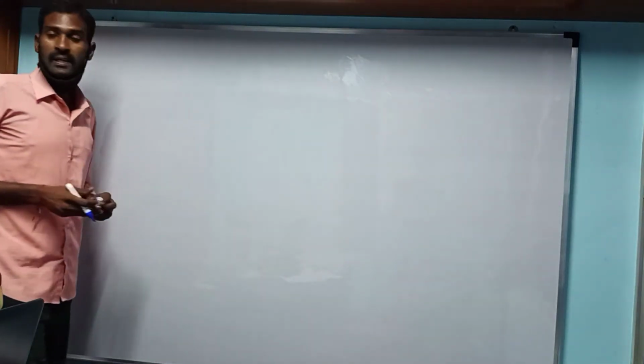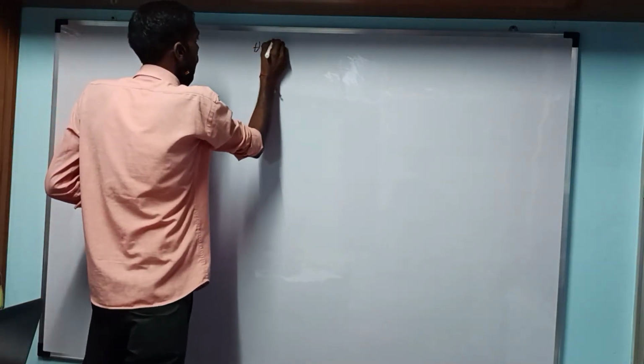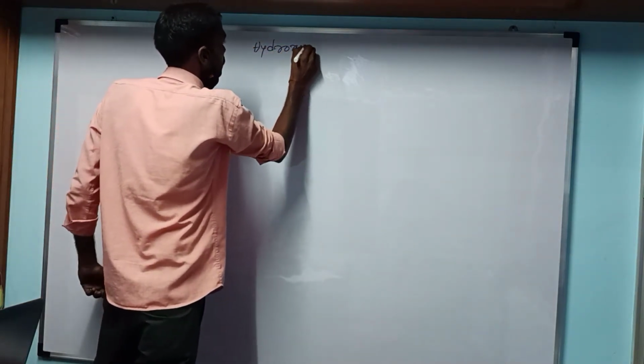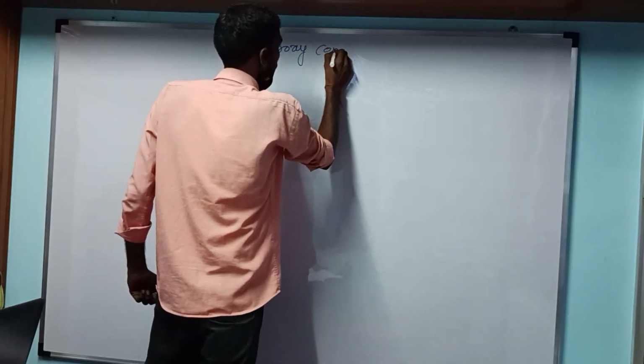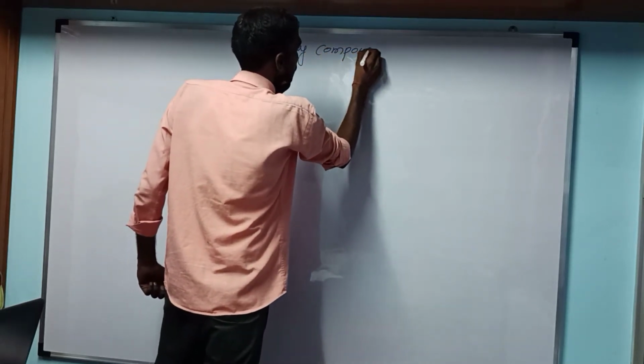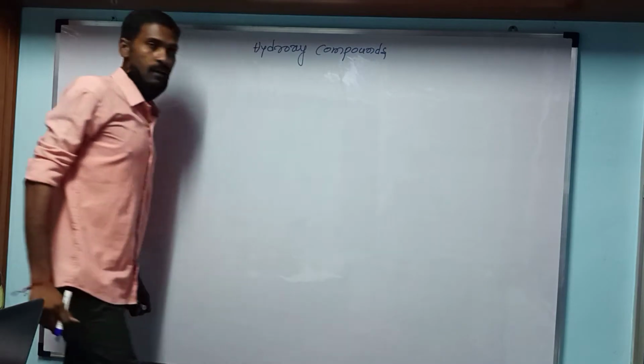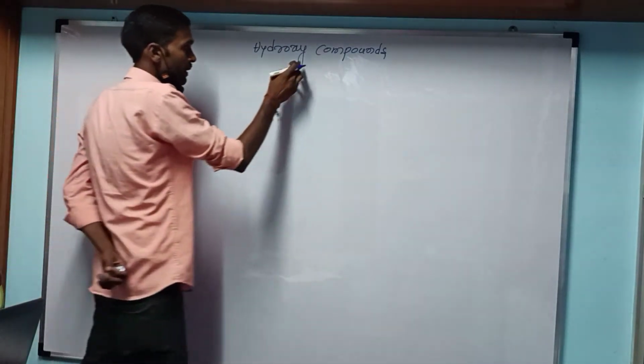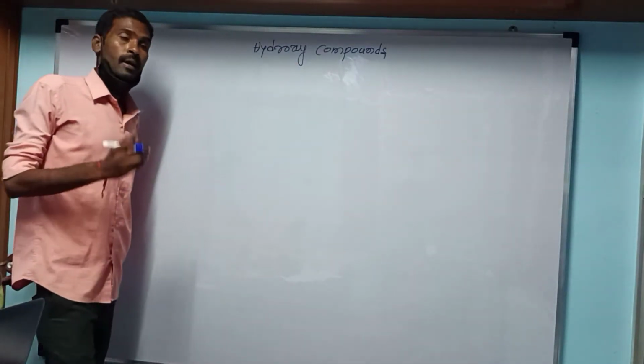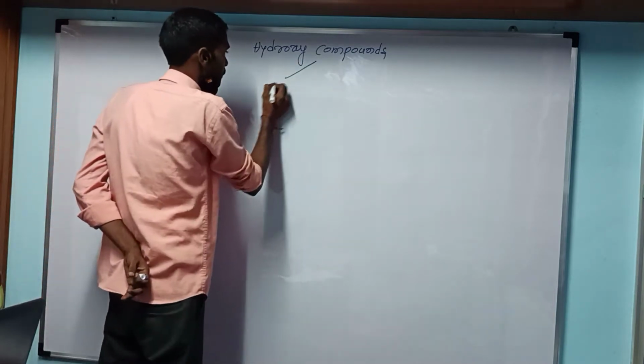Okay, now we will discuss the hydroxy compounds. Hydroxy compounds are aliphatic alcohols and also aromatic alcohols.